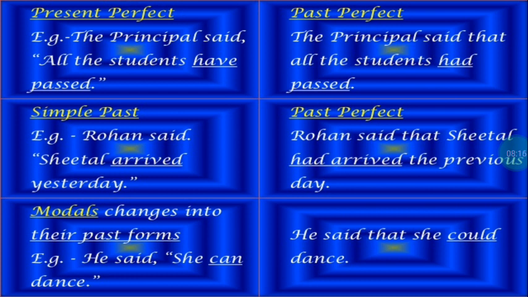Now we have finished with the present tense, right children? Simple present changes to simple past, present continuous changes to past continuous, present perfect changes to past perfect. But if we have simple past in the direct speech, what will it become in the indirect speech? Well, it will become past perfect. So present perfect changes to past perfect. Simple past also changes to past perfect.